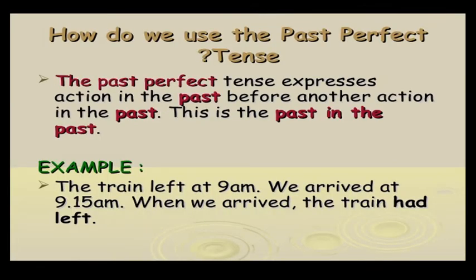How do we use the past perfect tense? The past perfect tense expresses an action in the past before another action in the past. This is the past in the past. That is the past perfect. Example: the train left at 9 a.m. We arrived at 9. When we arrived, the train had left, because the train left first. Past in the past. Past perfect.